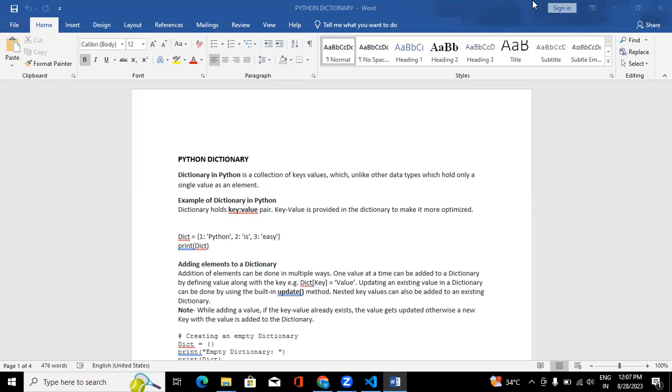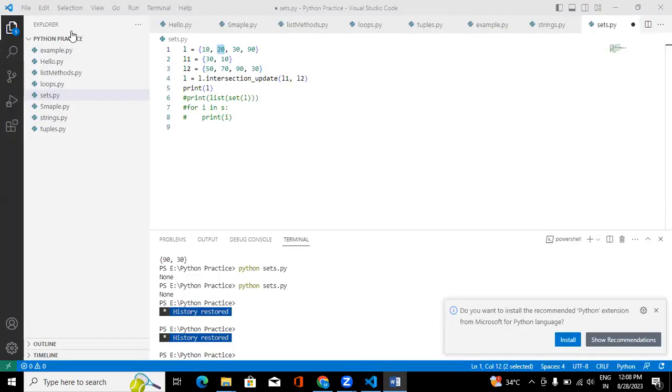Okay, so dictionary is also one of the data types in Python, but the difference is that in lists and sets we are going to store data individually. Let me show you.